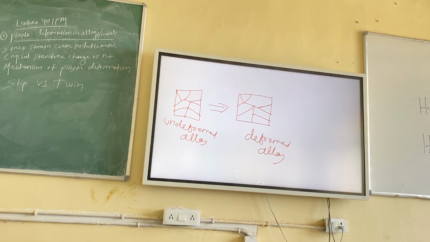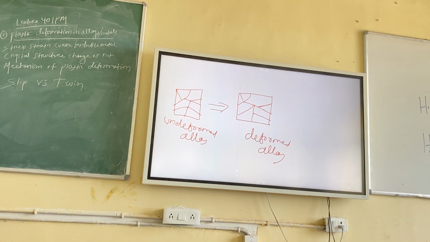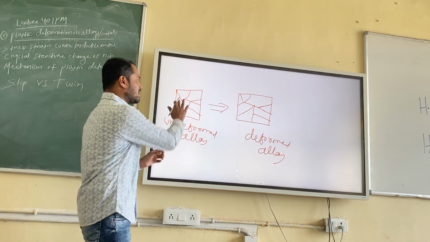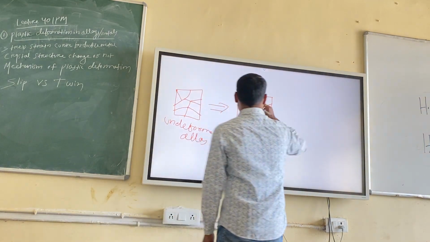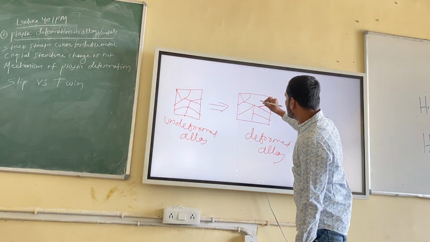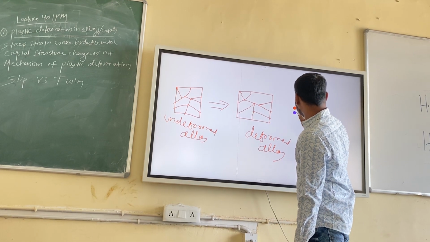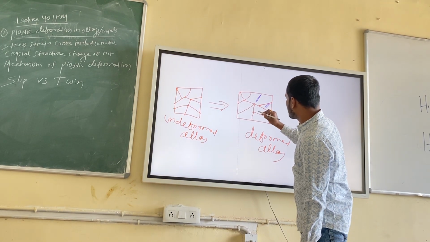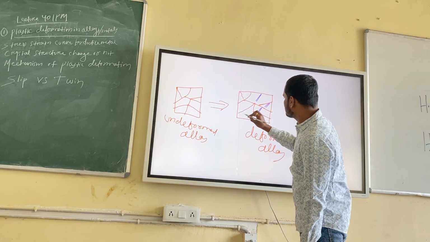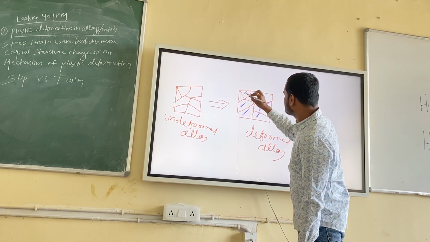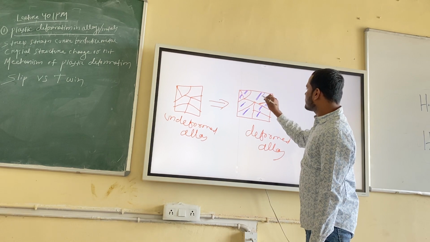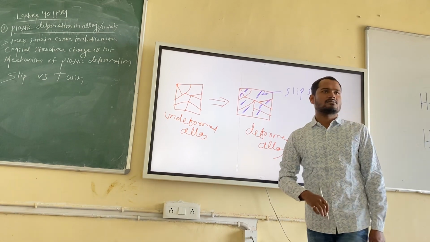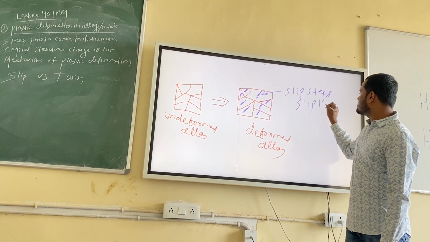But there will be a change in length. The grain will become elongated in that particular direction, right? What you can see, there is nothing here, but after deformation you can get something like this. You will get small lines like this. These are nothing but your slip steps or slip lines. People call them slip lines or slip steps.